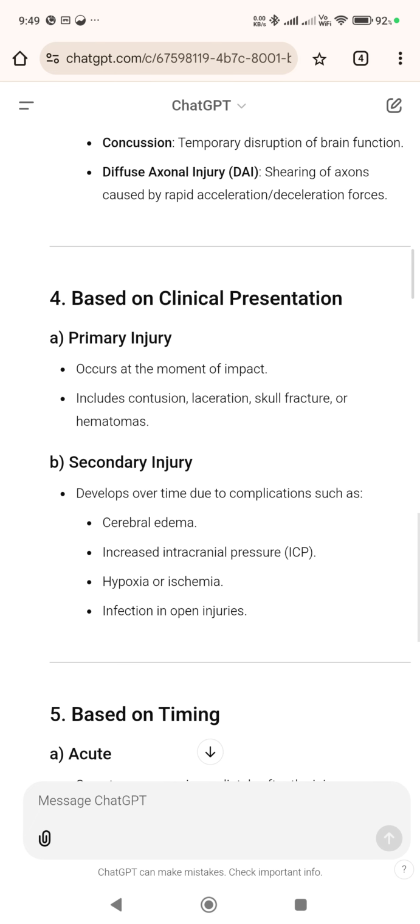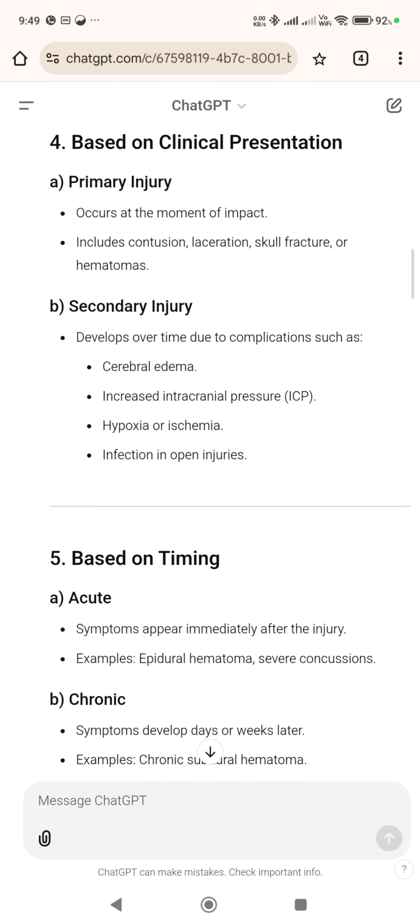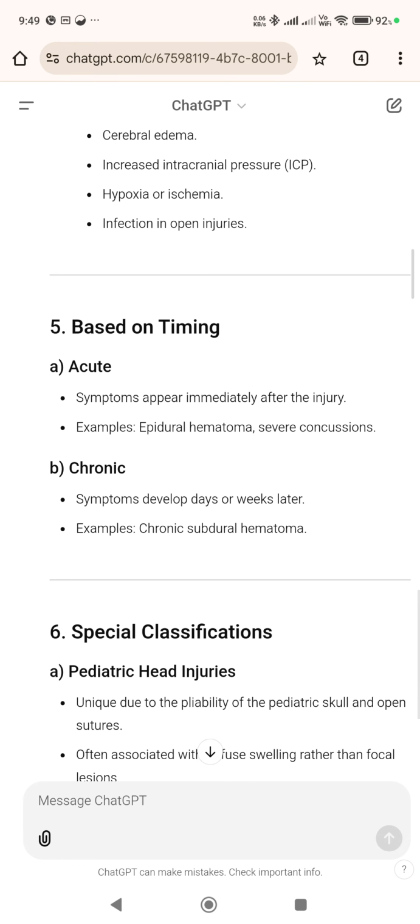4. Based on clinical presentation. A. Primary injury occurs at the moment of impact. Includes contusion, laceration, skull fracture, or hematomas. B. Secondary injury develops over time due to complications such as cerebral edema, increased intracranial pressure, ICP, hypoxia or ischemia, infection, and open injuries.